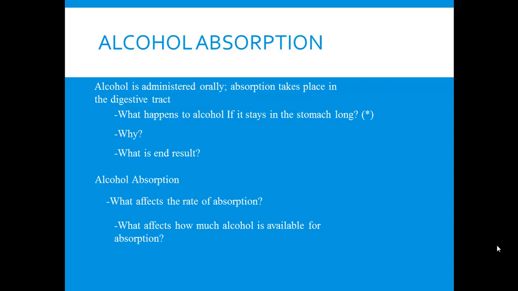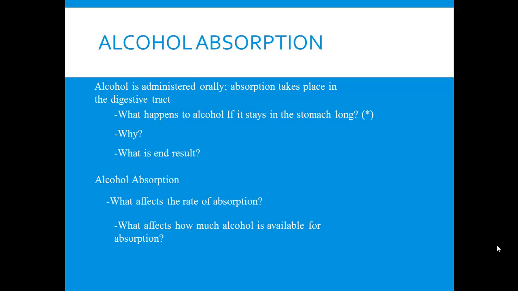The alcohol is going to have the tendency to move from areas of high concentration to areas of lower concentration, or relatively even distribution. Okay, so whether there's food present in the stomach, whether the drinks are carbonated, and alcohol concentration, or the number of drinks, are three things that can affect the rate at which alcohol gets absorbed.